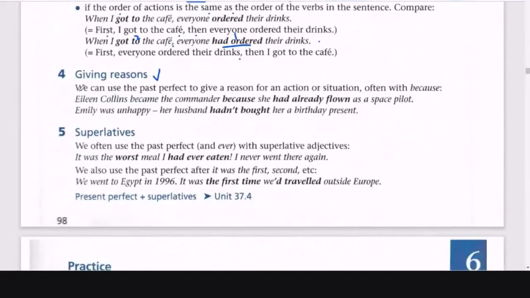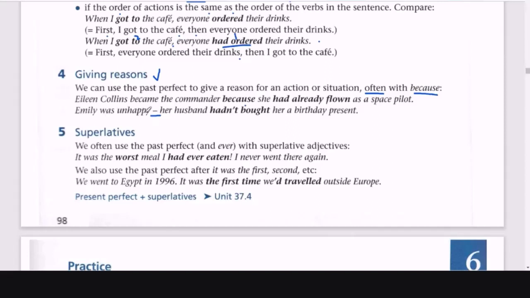Now, the next context is giving the reason. When you give the reason, we can use the past perfect to give a reason for an action or situation. We often use because, pero no tenemos que usar because, right? Because we can understand it's the reason, right? Eileen became the first commander because she had already flown as a space pilot, okay? Or Emily was unhappy, her husband hadn't bought her a birthday present, right? Por eso dice often, a menudo, no dice siempre, right? Because sometimes we could just omit, and it's okay.